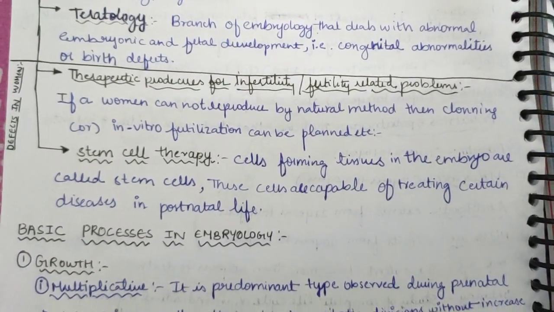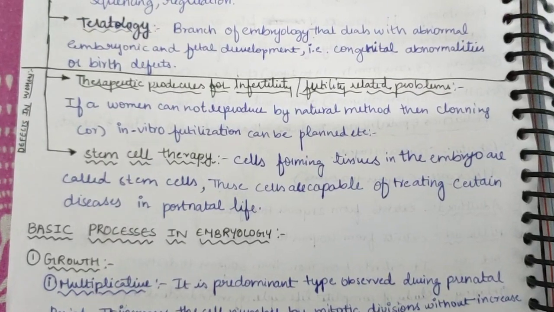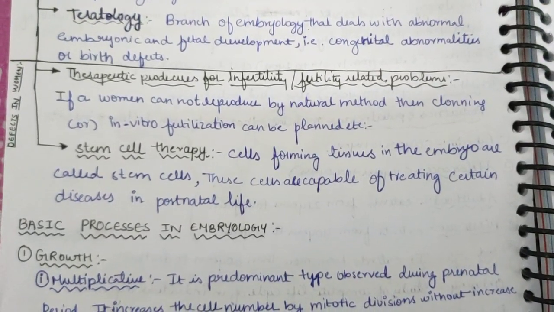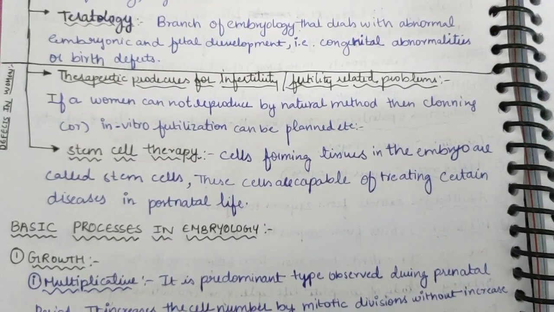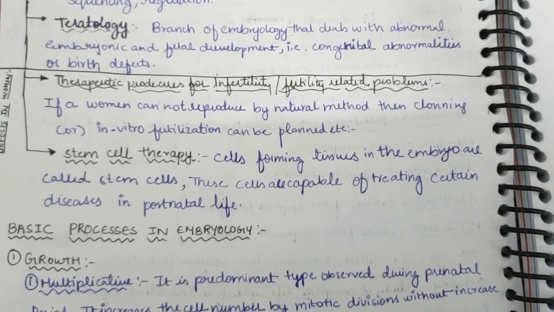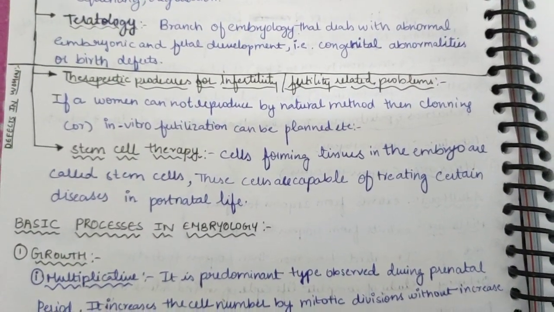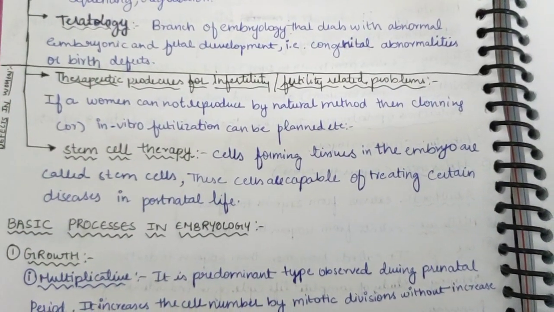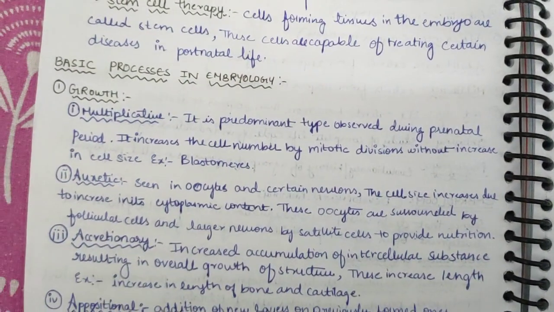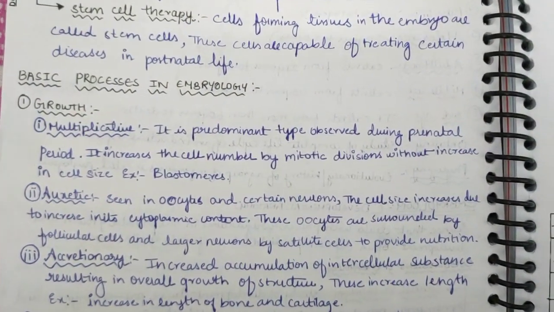Then stem cell therapy. The cells forming tissues in the embryo are called stem cells. If we see a defect of stem cells, then the woman cannot reproduce. So these cells are capable of treating certain diseases in postnatal life. Now basic processes in embryology.